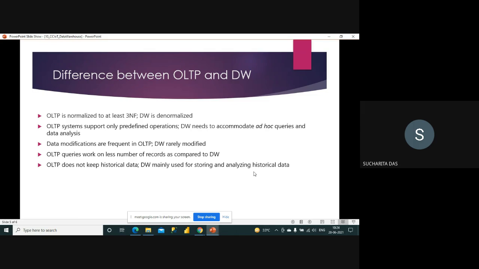So these are the differences. If you understand these differences, then you can understand the difference between any transactional database and a warehouse. That is the major difference between a transactional database and a warehouse. And in the next session we'll discuss the data warehousing services in Azure.